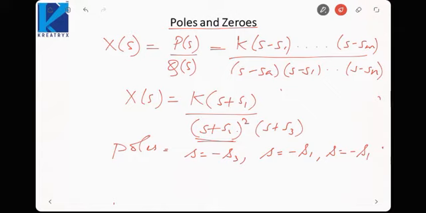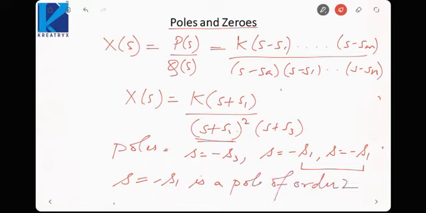Okay, because this term can be split into (s plus s2) multiplied by (s plus s2). So if we see, two poles are lying at s is equal to minus s2. So we will say s is equal to minus s2 is a pole of order 2. Okay, since two poles are lying at the same point, the order of the pole will become 2. So this is the order of the pole.